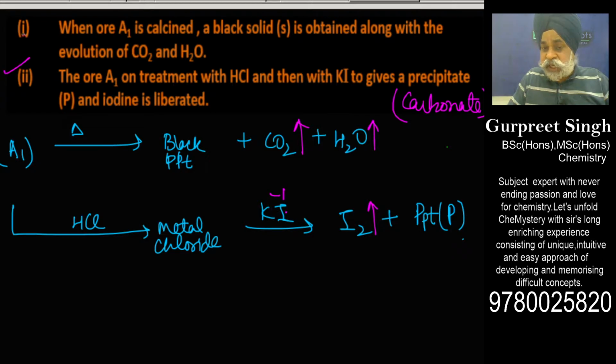Here the iodide in KI is in the -1 oxidation state and goes to 0. So the iodide must have reduced the metal in the metal chloride, because it itself acted as a reducing agent. So the metal chloride must be acting as an oxidizing agent. That is very interesting to see as we go further into this question.